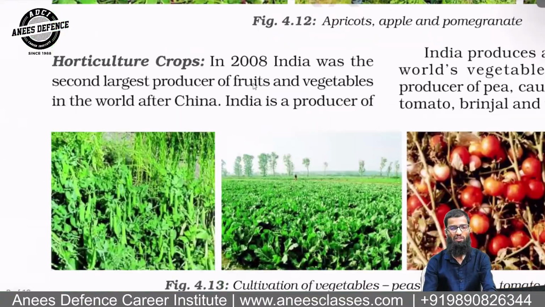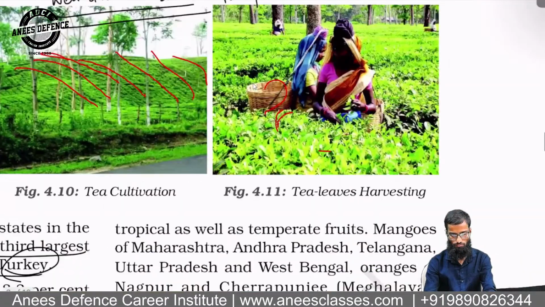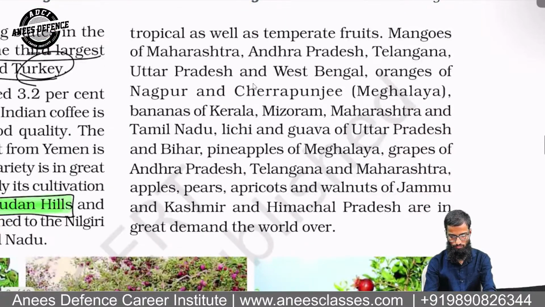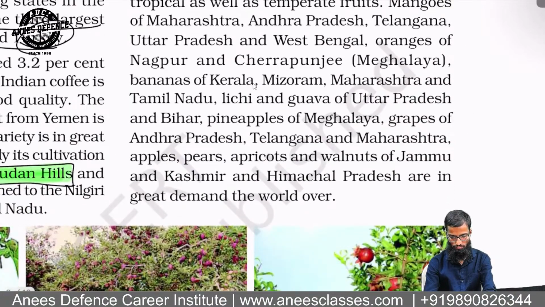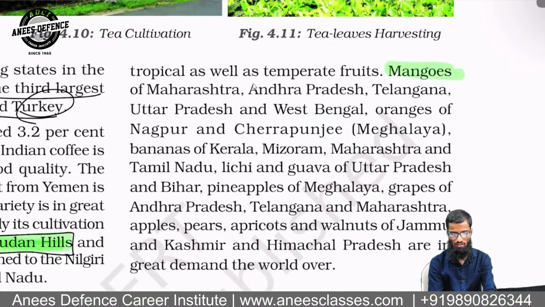Then horticulture, what is horticulture? Last time they asked about horticulture, right? So regarding fruits, whenever you see the words fruits and vegetables, you can call it horticulture. Now you can see mangoes of Maharashtra, Andhra, Telangana, Uttar Pradesh, West Bengal are famous. Oranges of Nagpur. Nagpur is in Maharashtra only.